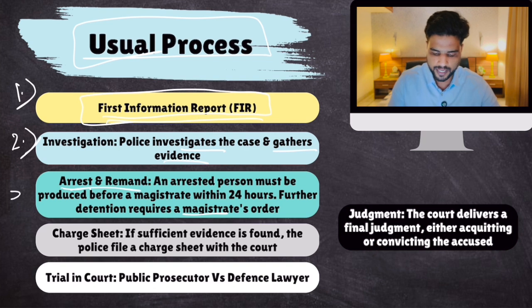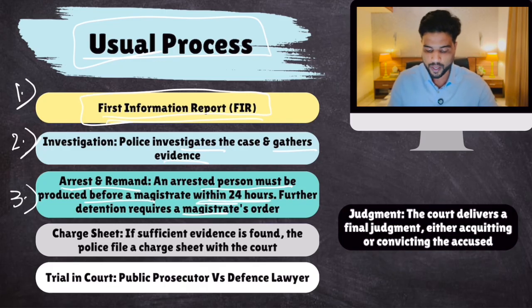Third step is arrest and remand. The arrested person must be produced before a magistrate within 24 hours. This is mandatory, okay? Further detention, if the police wants to keep this suspect for more time, they have to take the permission of the magistrate.